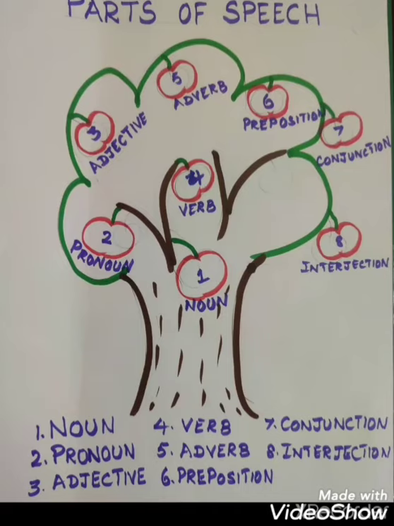These are all the 8 parts of speech. These parts of speech are very useful in our speaking and writing English language. Now, shall I explain each part of speech?